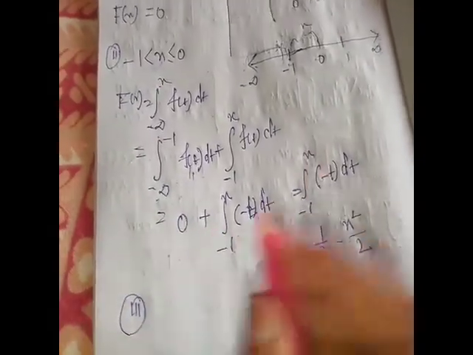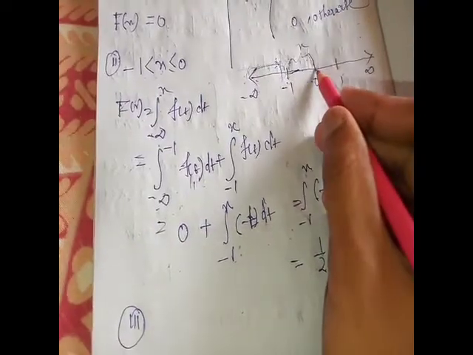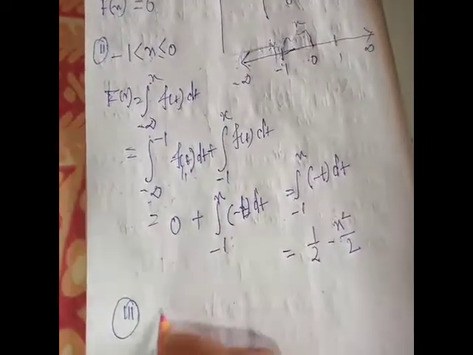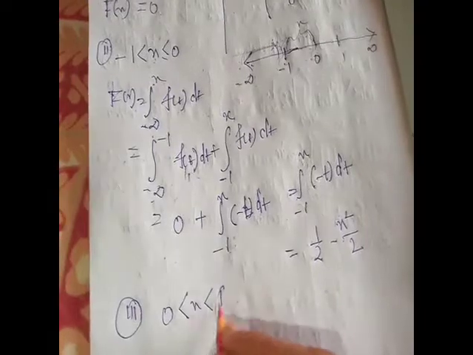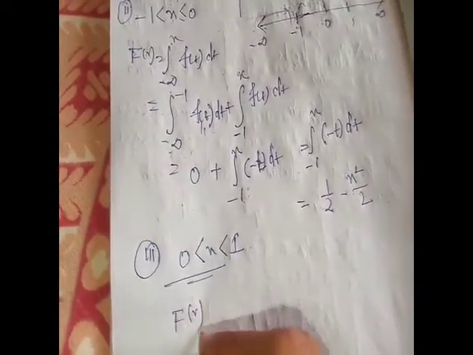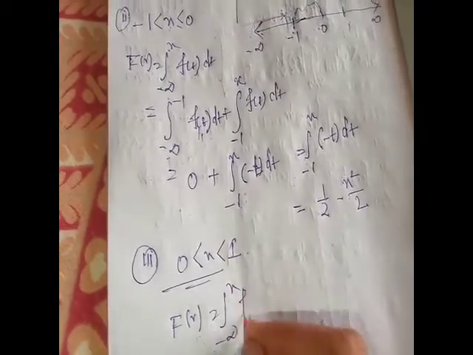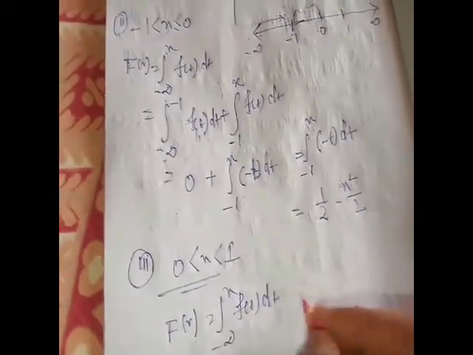Third case is when x lies in the interval 0 < x < 1. In this case F(x) is the integral from -infinity to x of f(t) dt.